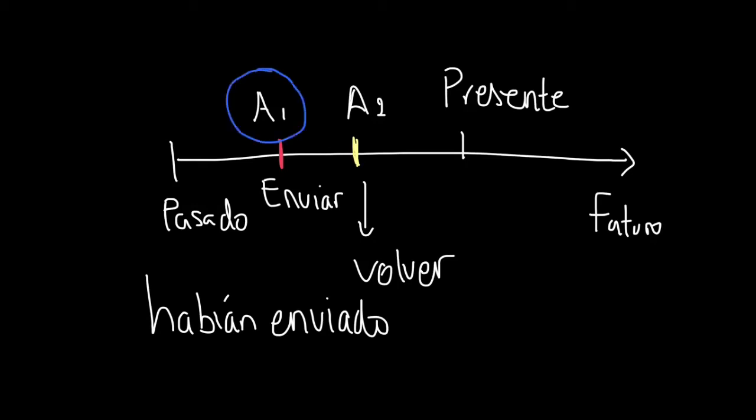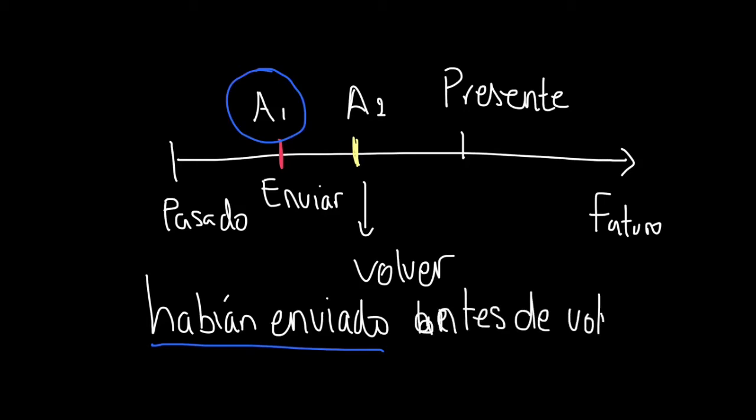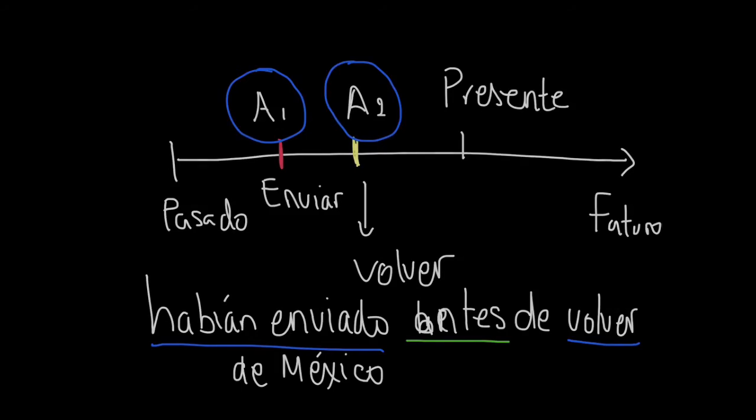So habían enviado, because it's the action that happens before volver, is the action that takes the pluperfect form. And then the second one, antes de volver. Notice that volver is in the infinitive because it's after a preposition.